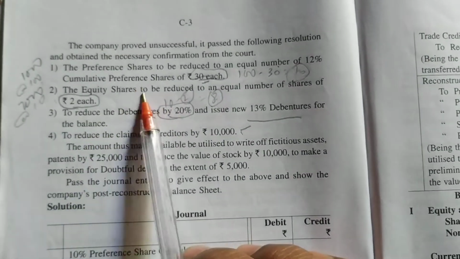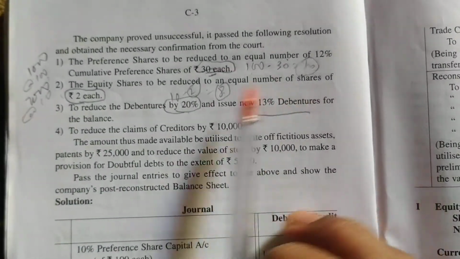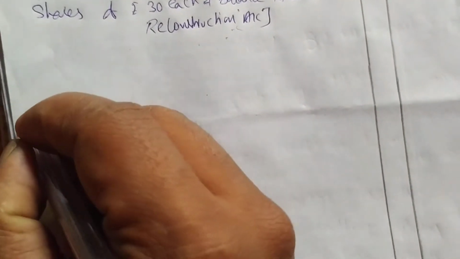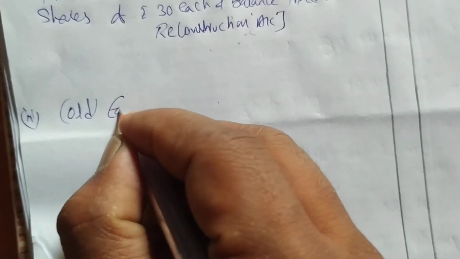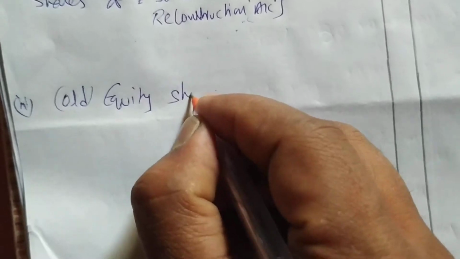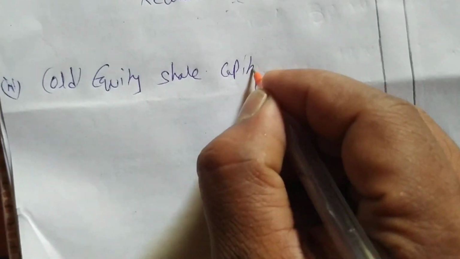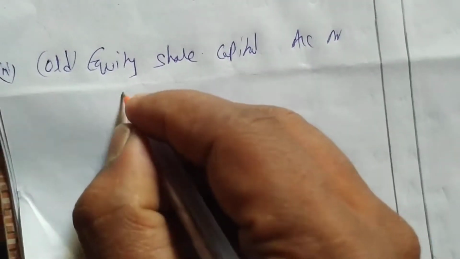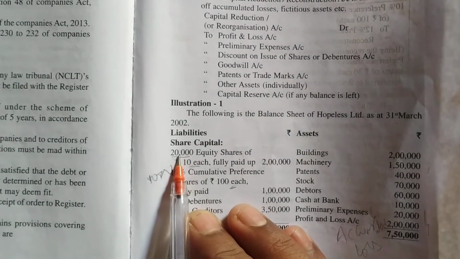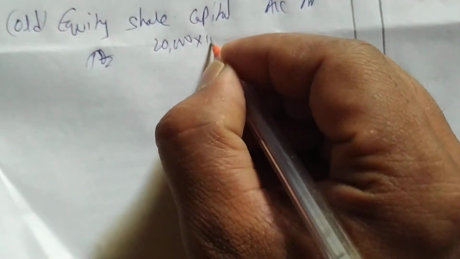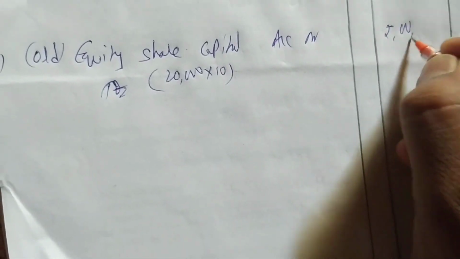So what we are doing with the second entry? The equity shares to be reduced to an equal number of shares of 2 each. So the number of equity shares will be the same. Second entry. First we'll write old equity share capital account. First we'll see how many equity shares we are having: 20,000 into 10. We get how much? 2 lakhs.